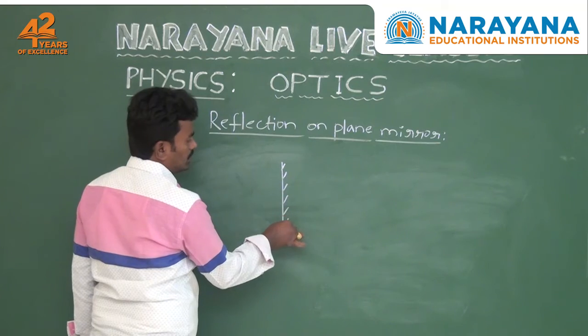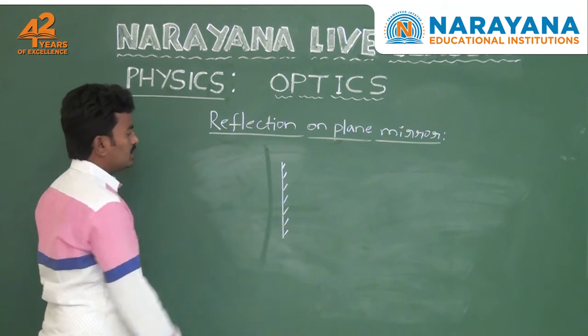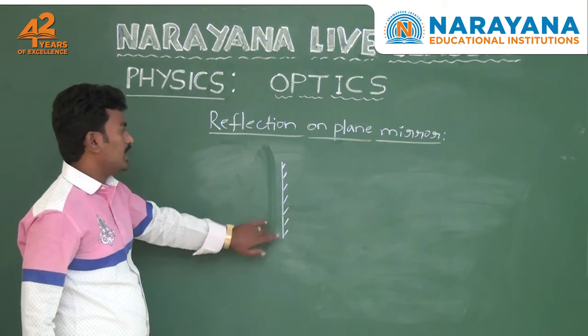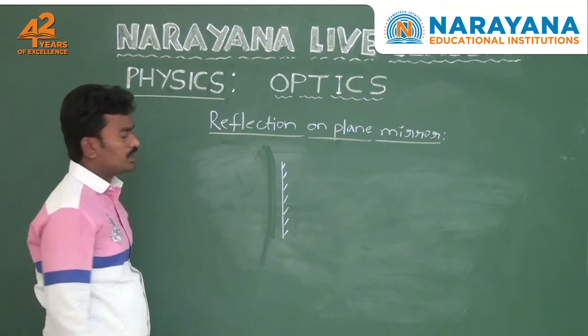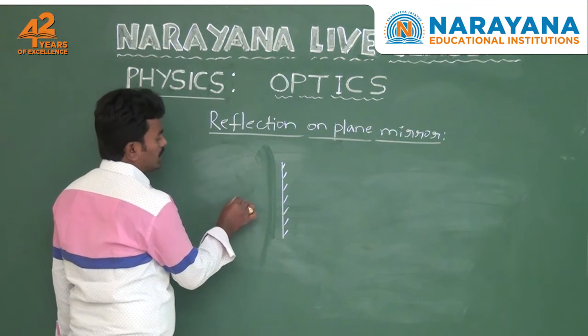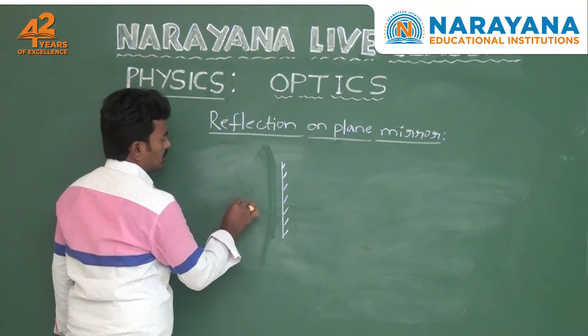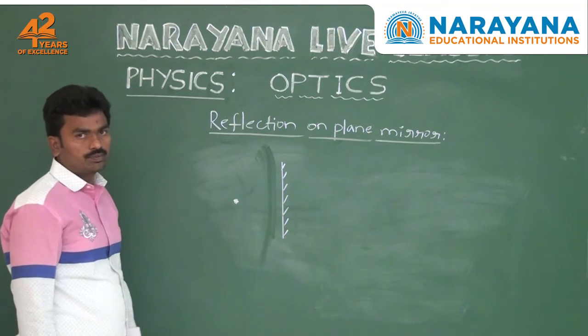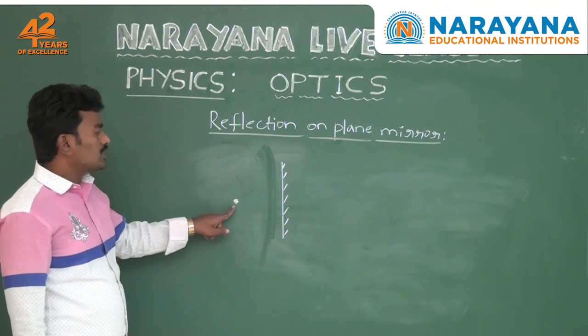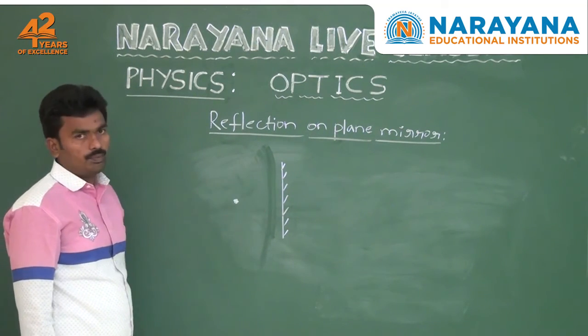Plane mirror means one of the surfaces is the reflecting plane surface, and the other surface is the coated surface. Here you take one object in front of the mirror, like this. So this is an object, and here you observe the image of this object produced by the plane mirror.